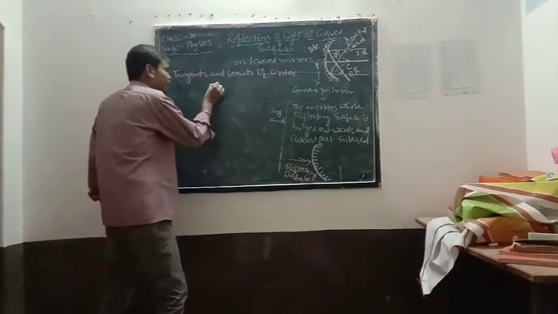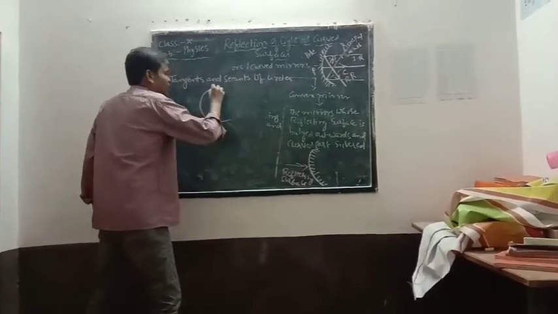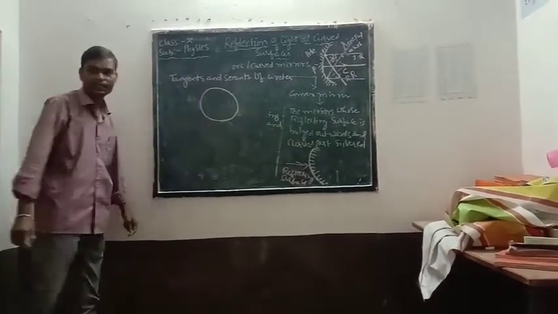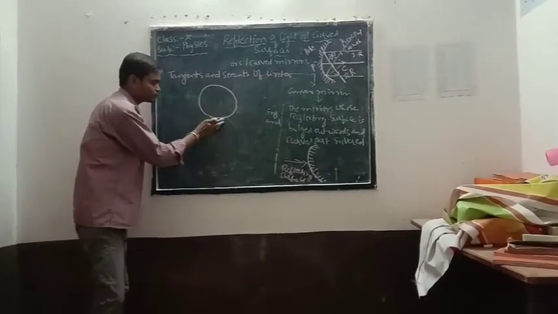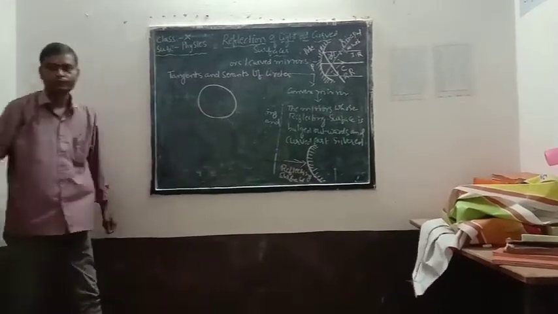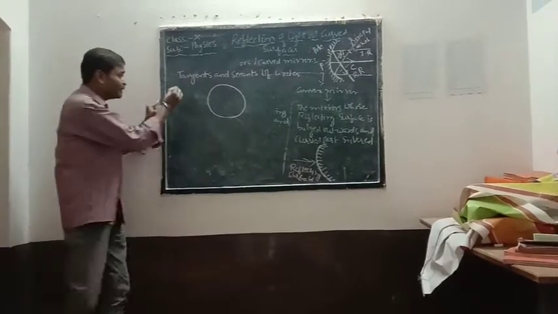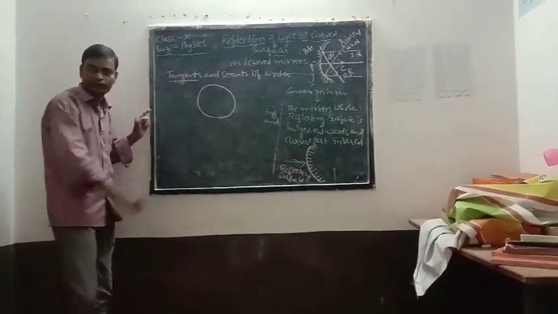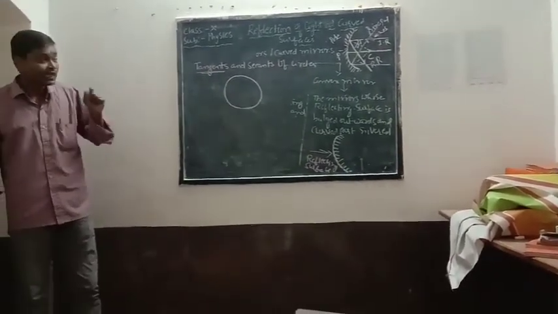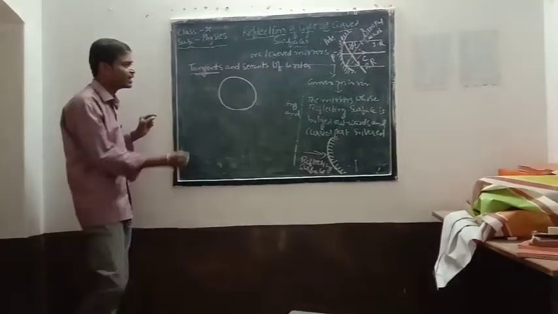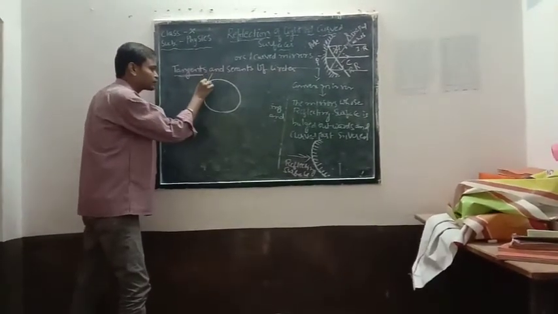So if we take the circle, what does tangent mean here?